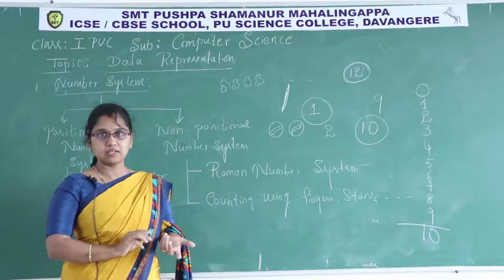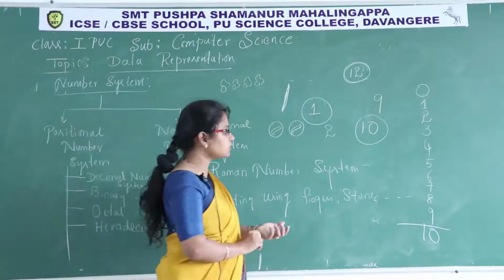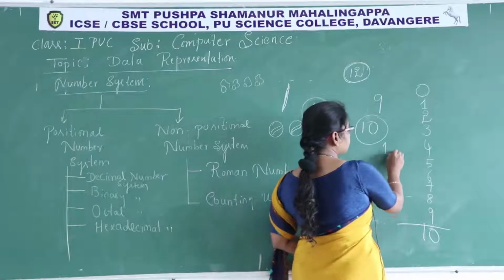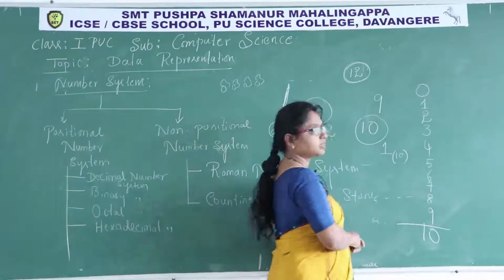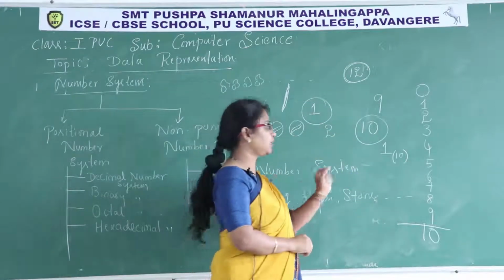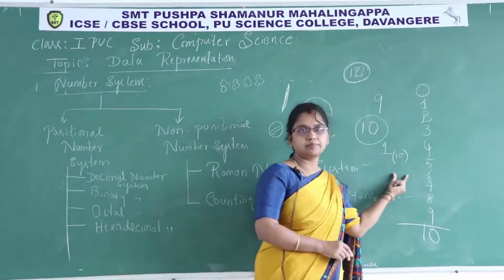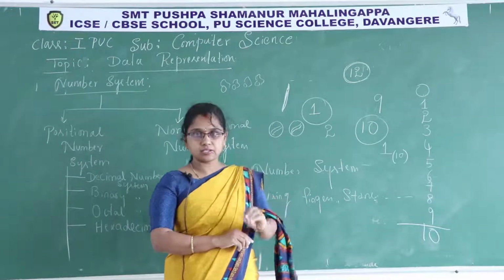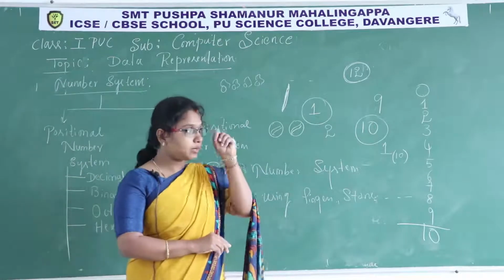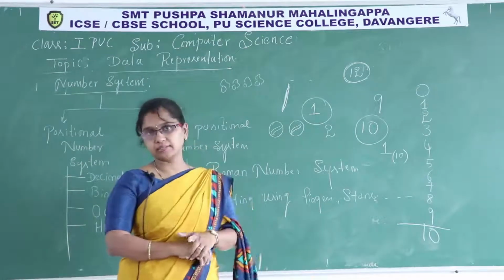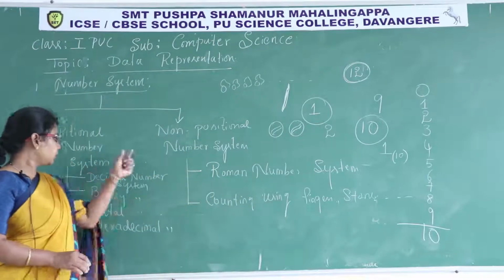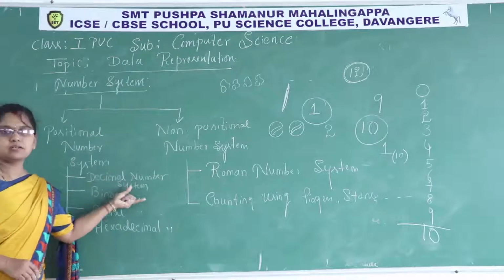10 means deci. That's why this number system's base is 10. What does it mean if I write 1? Its base is 10. It's a decimal number. In this system, the number 1 represents one quantity. Okay? I hope you understood what is meant by the decimal number system.